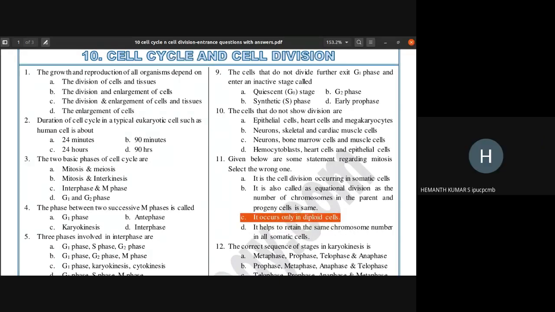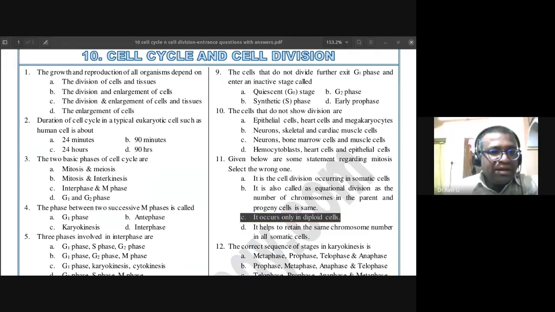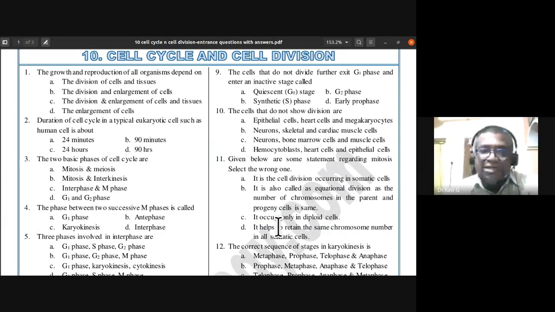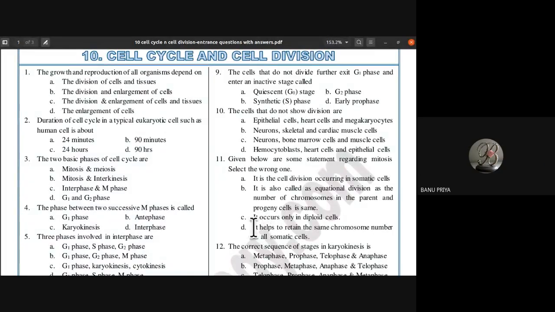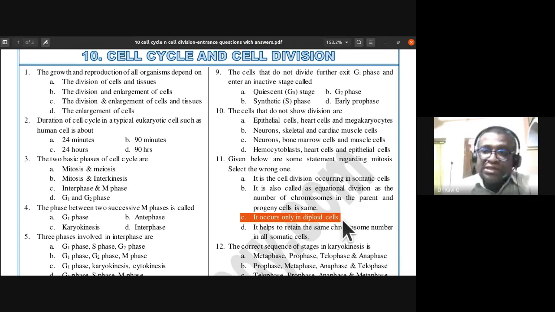It occurs in haploid cells of some mosquitoes. Mitosis also occurs in haploid cells. So it occurs only in diploid cells is a wrong statement. So for the 11th one, C is the wrong statement.